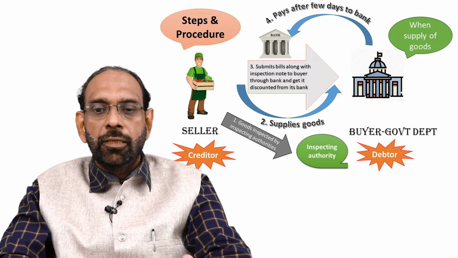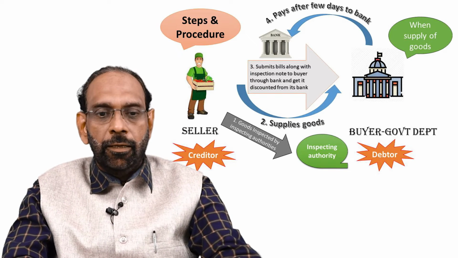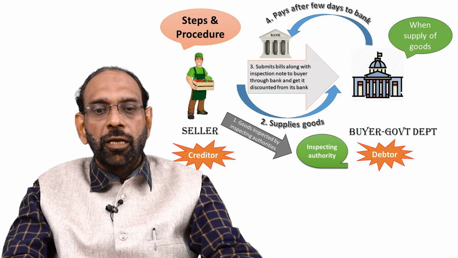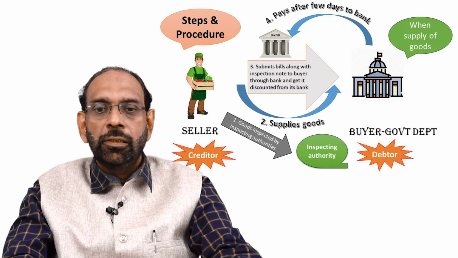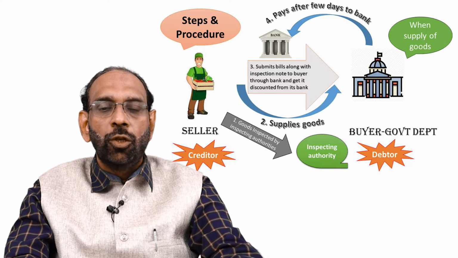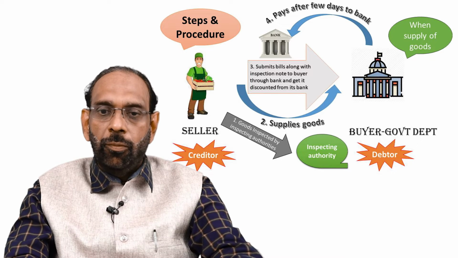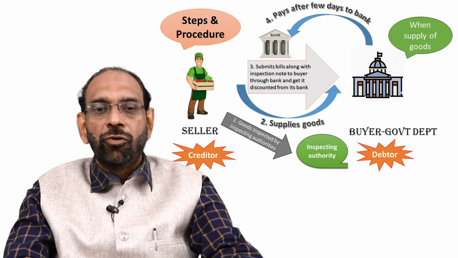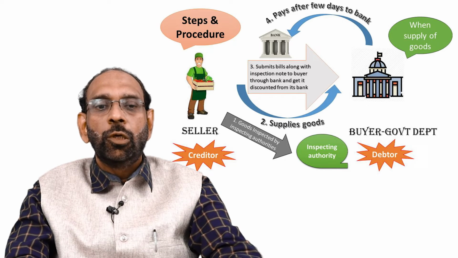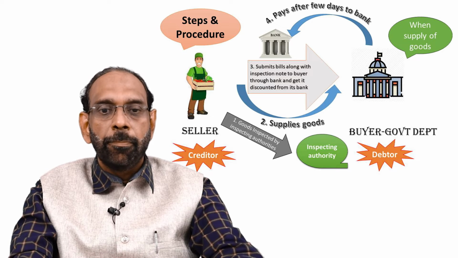There is a creditor, there is a debtor. Basically, the debtor is a buyer or a government department, and the creditor is the seller. So goods are inspected by the inspecting authority once the supply of goods happens. After that, the bills are submitted along with the inspection note to the buyer through the bank and get discounted from its bank. As the supply of goods happens, subsequent to that, the government pays after a few days to the bank, and this is how the supply bills cycle runs.